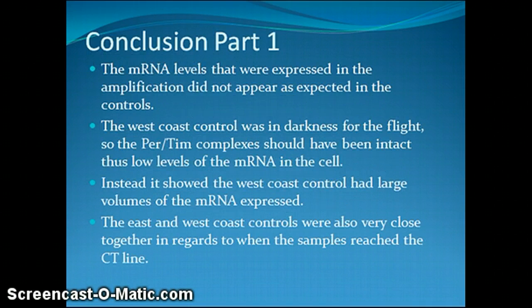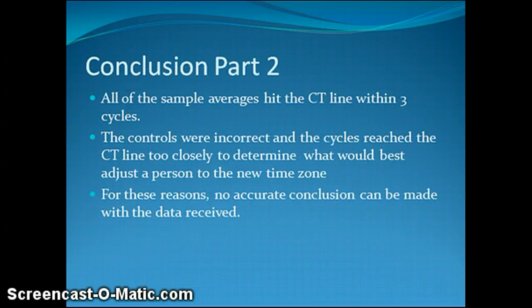The mRNA levels of the controls did not appear as expected. The West Coast control should have had low amounts of period mRNA because it was in darkness during the flight. Instead, it had large amounts of mRNA in its cells. This caused them to have mRNA levels close to the East Coast time control. The samples also reached the CT line within 3 cycles of each other. Because this data is very close and the controls were not correct, no accurate conclusions can be made.